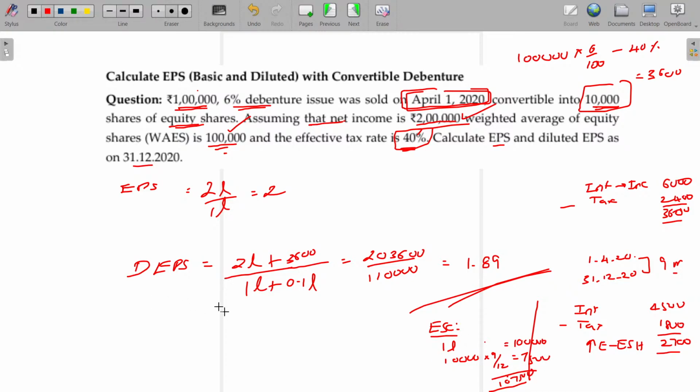So here the value is 2 lakhs plus 2,700 in the numerator, and in the denominator 1 lakh and the weighted average converted equity shares being only 7,500. The value being 1.85, right? Okay. If the debenture converted into equity shares on day 1, then the first calculation is correct. But here the conversion happens on 1st April, 3 months later. Clear?